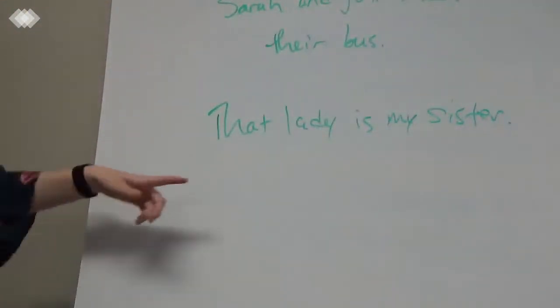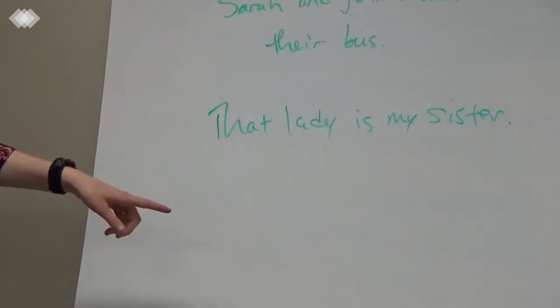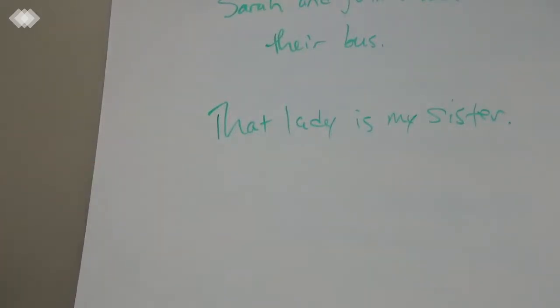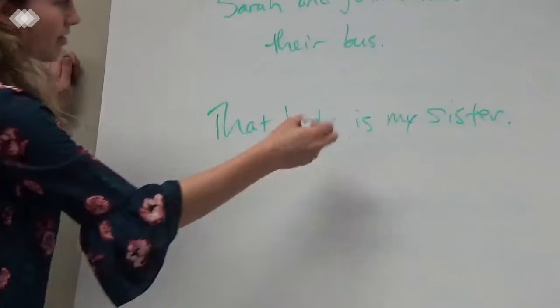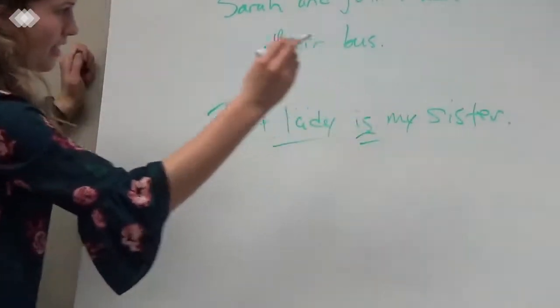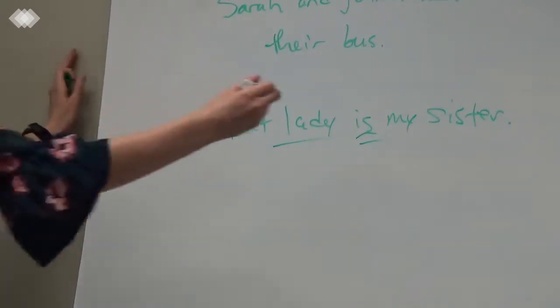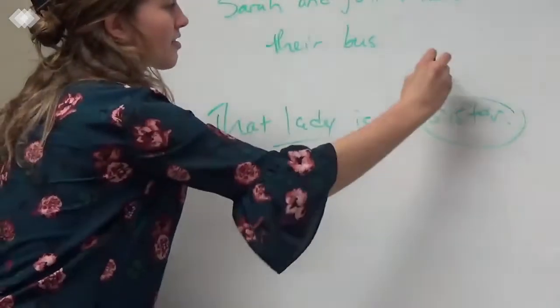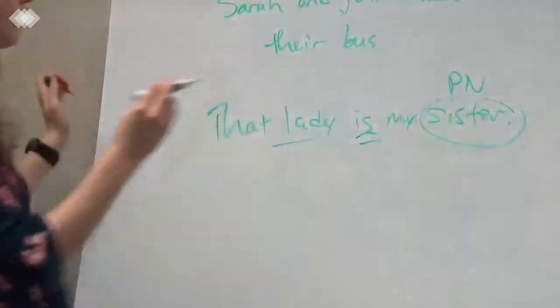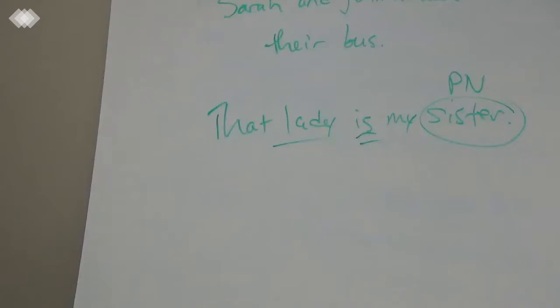What would the subject be? Lady. Yeah, the lady, because then there's the verb, is, and the predicate nominative, my sister, is describing the lady. Yes, the lady is my sister. That's the predicate nominative. So that's what that means.